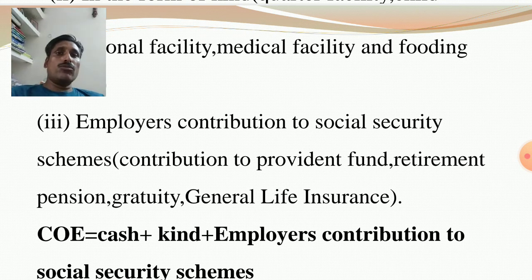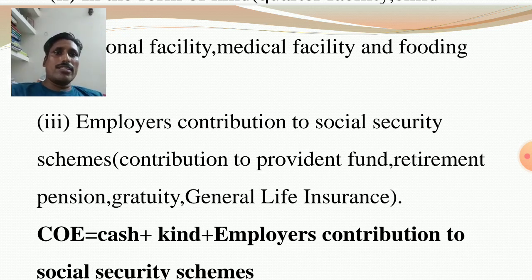Social security schemes: after retirement, people get pension. Because till 60 they have provided their productive service, so after 60 years they are entitled to receive pension on retirement in the form of social security to maintain the rest of their life.